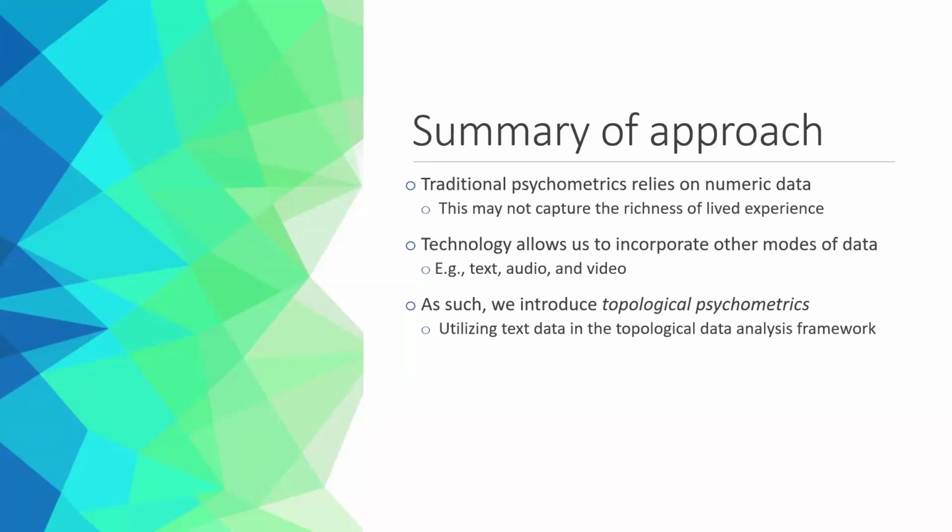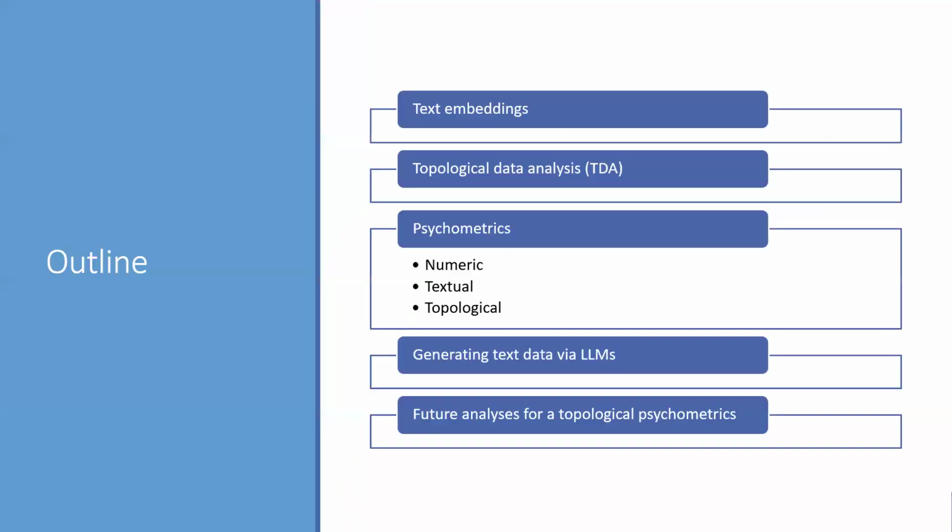We therefore introduce topological psychometrics, a complementary framework to classical psychometrics that examines the shape and structure of psychological data. We use psychosis language disturbances as a test case to apply topological data analysis to determine whether distinct disruptions in thought and language produce meaningfully different shapes in text embedding space. And I want to emphasize this isn't just about psychosis. This is a general-use method to form a topological psychometrics.